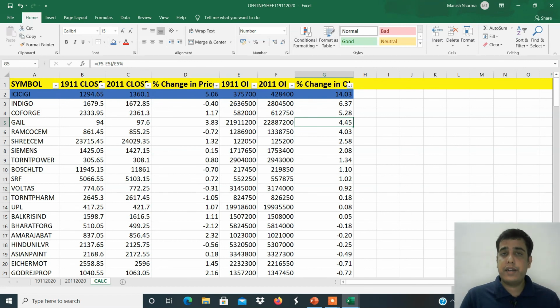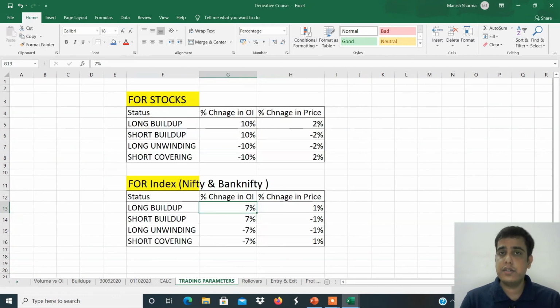Another example: data is telling you long build up and the stock has given a fresh 52-week breakout, a resistance breakout. So obviously you will buy. Why? Because the chart is also telling you prices will go up and the data is also telling you prices will go up. So chart and data both are matching, then you will go long. I hope you understood how to verify your trade with the charts as well. After making this file, whatever trades you get as per these trading filters, you have to verify your trade with the charts. And if the chart is also telling you the same thing as the data, then you can take the trades. So in this video, we have covered offline open interest data.